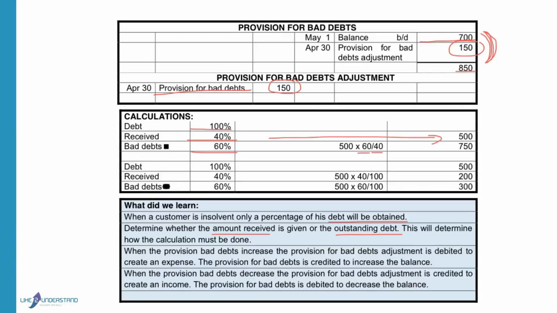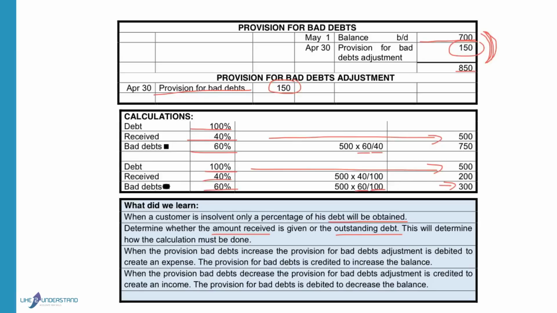If we look at the second example, the debt is still 100%, receive 40, bad debt 60. But now the amount that they owe, outstanding amount, is given as 500. So if I want to work out what is the bad debts, I will say the one that we want is 60. The percentage that's known is 100. So it means it is 300 Rand. So it's very important to read very carefully what is the information given so that you don't use the wrong calculation.